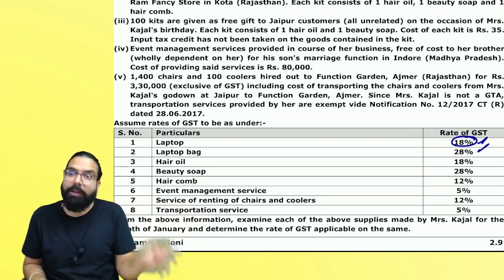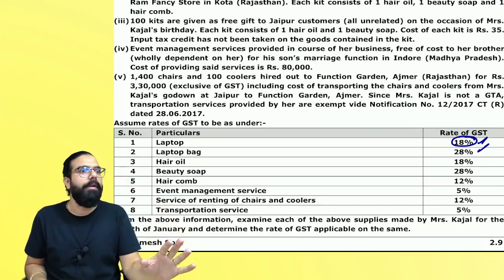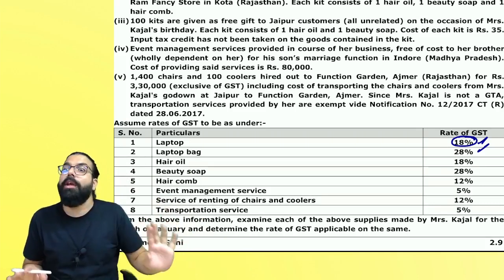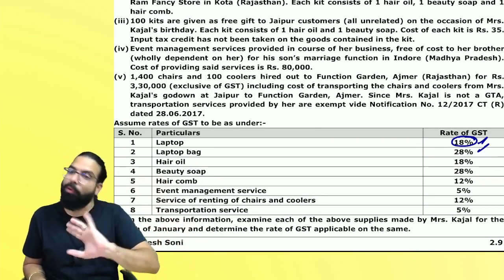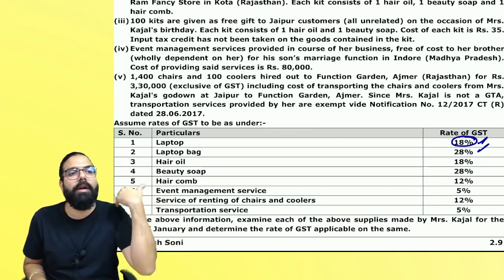You explain to him that this is a composite supply and this should be taxable at this rate. You tell him. Are we clear? Don't think he's a very smart guy who knows everything. No, don't think that. An answer should always be written thinking the person correcting does not know anything.